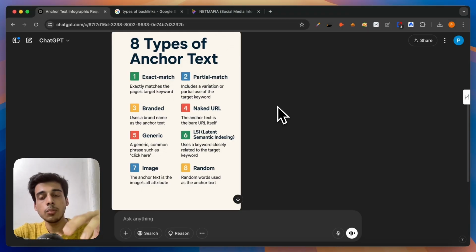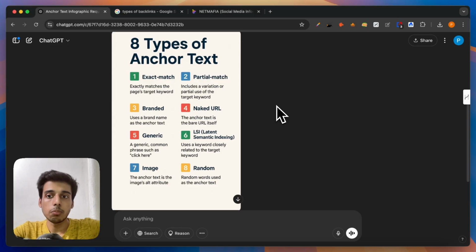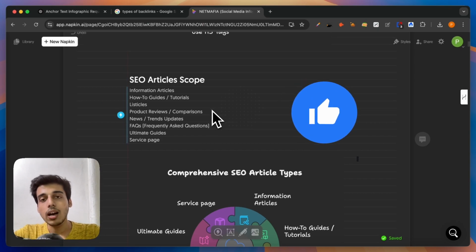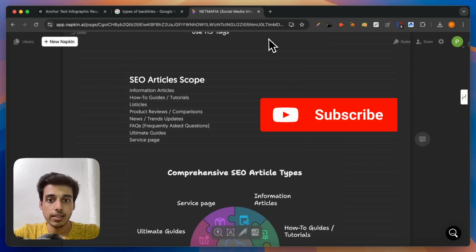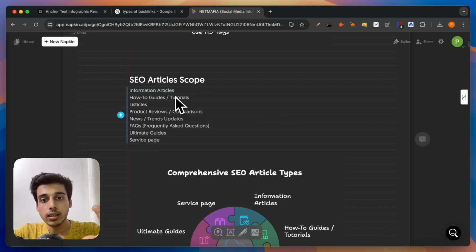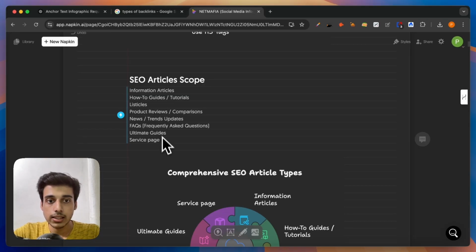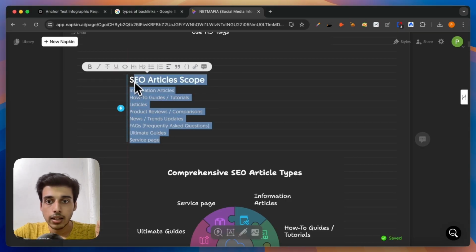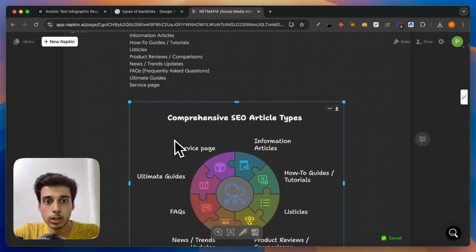Now, before ChatGPT got this image creation update, I used to use this amazing AI tool which is called Napkin AI. Some people are already aware of this amazing tool, some aren't, so I'll just quickly throw some light on it. Basically, instead of using big chunks of paragraphs, I use simple bulleted lists or just an H1 tag and then H2 tags, and let Napkin AI do its job to create infographics. And this is what it actually does.